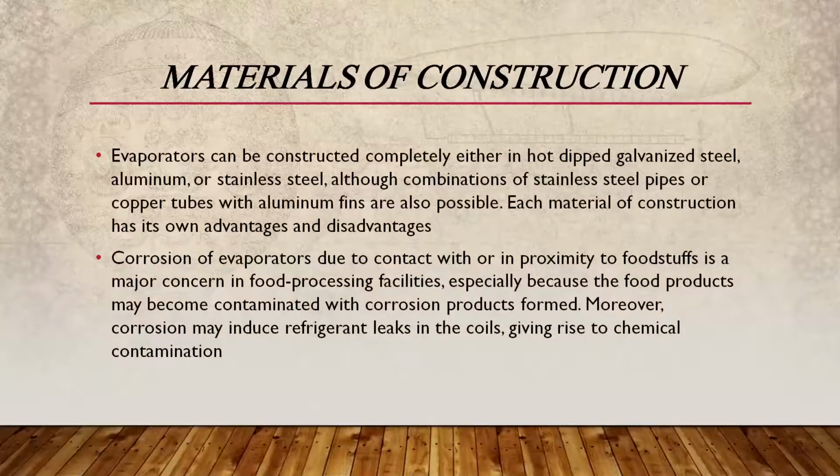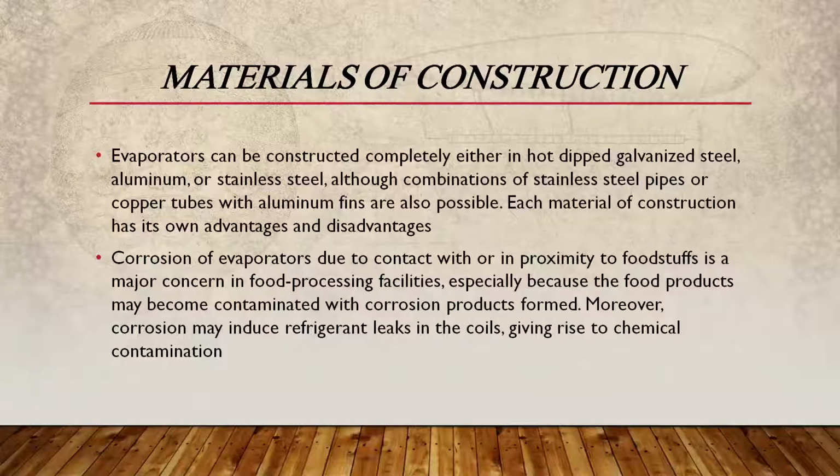Materials of construction. Evaporators can be constructed completely either in hot dipped galvanized steel, aluminium, or stainless steel, although combinations of stainless steel pipes or copper tubes with minimum aluminium fins are also possible. Each material of construction has its own advantages and disadvantages.